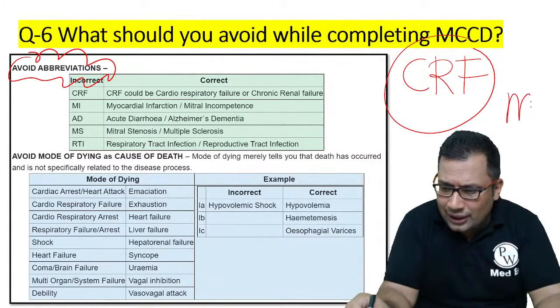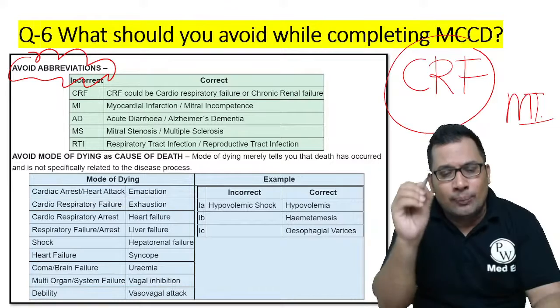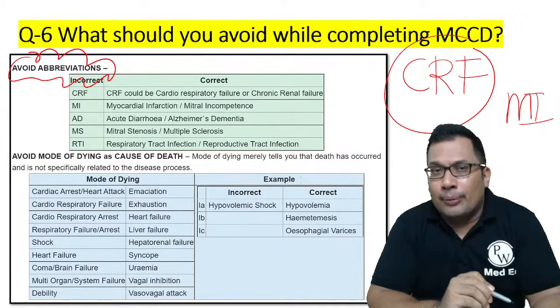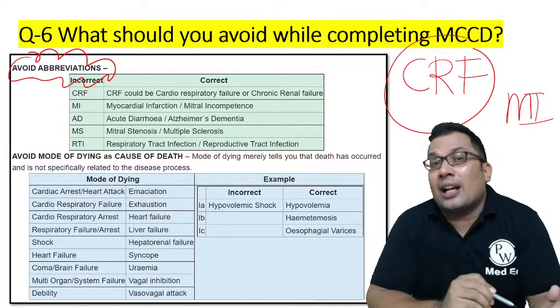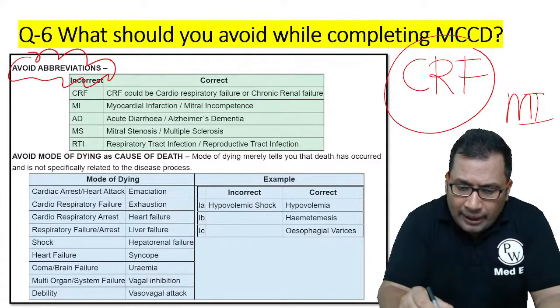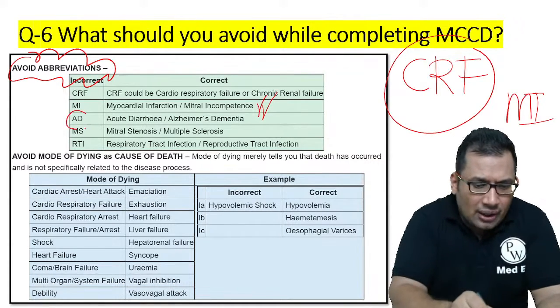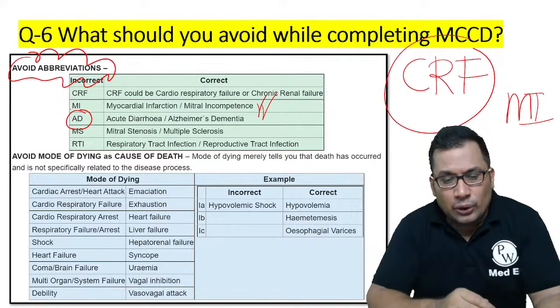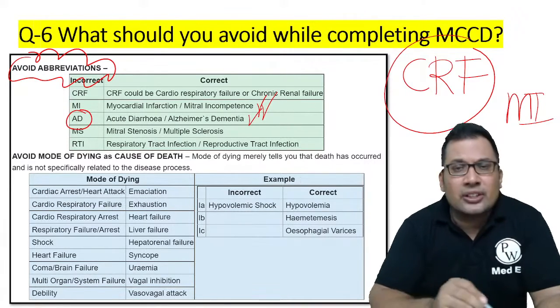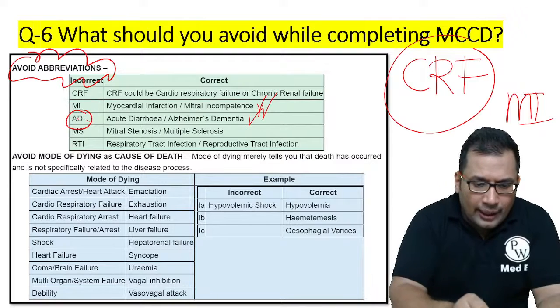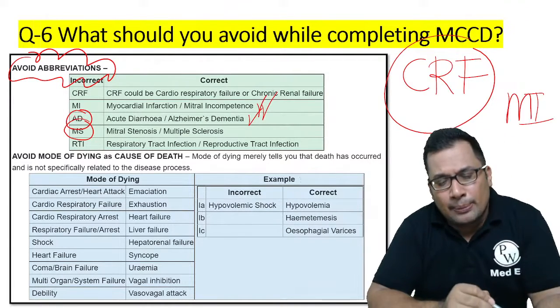Don't write MI, as it can be mistaken for mitral; instead mention myocardial infarction. MI can be mitral incompetence also, no? AD, some mention AD. AD means what? Acute diarrhea. It can be Alzheimer's dementia also. MS, some mention MS. MS can be multiple stenosis.